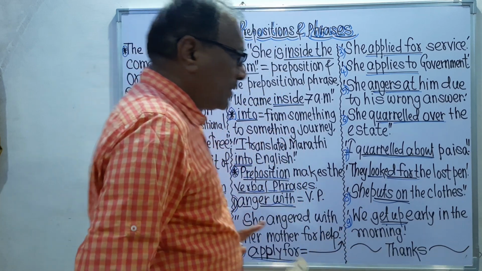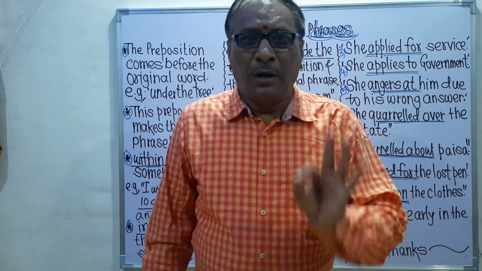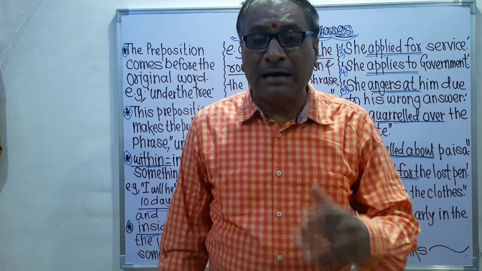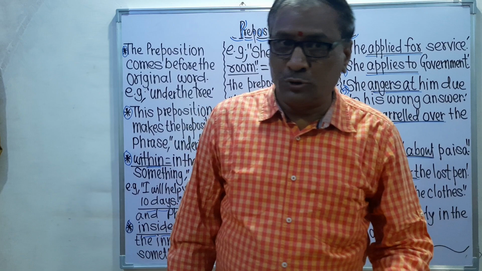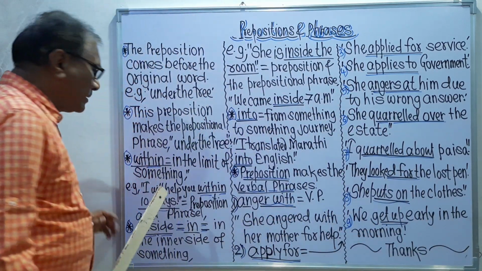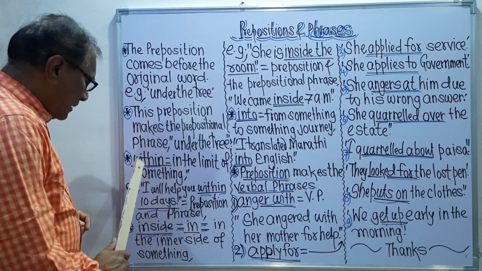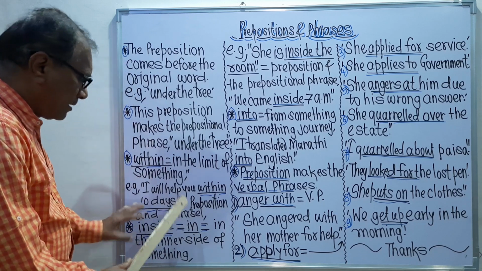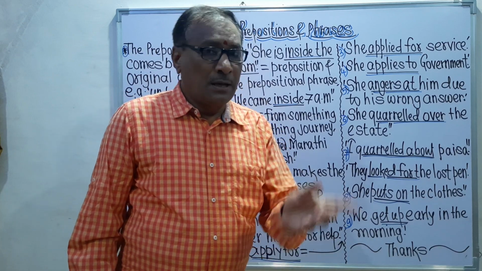That is the explanation. Now remember, today I taught you the prepositions and the phrases which we can make with the help of the prepositions. So remember, there are the prepositions and there are the phrases. Again, I will tell you: under the tree, then within, then the verbal phrases. Verbal phrases means one verb plus preposition.